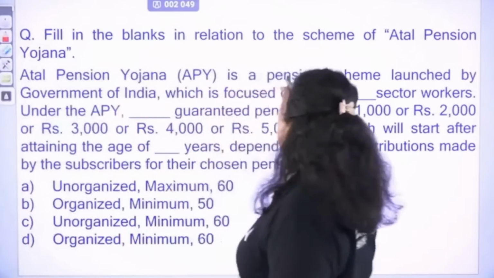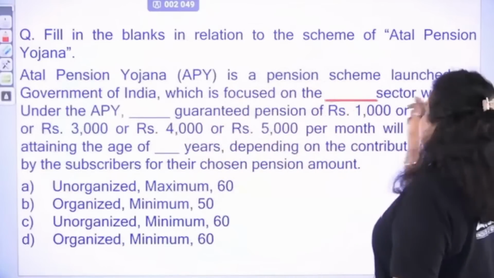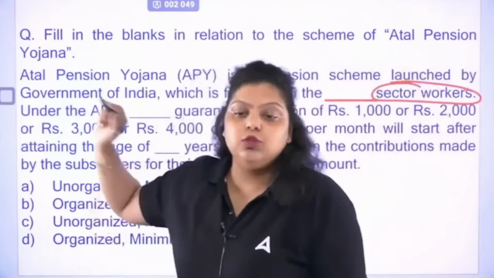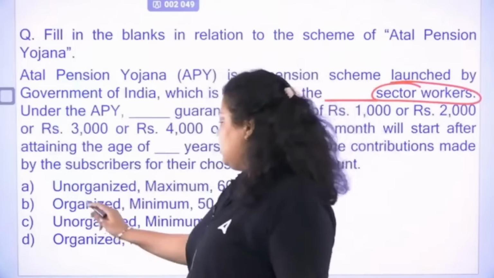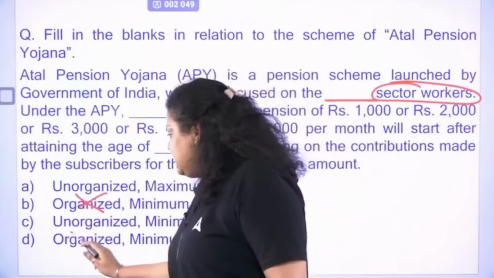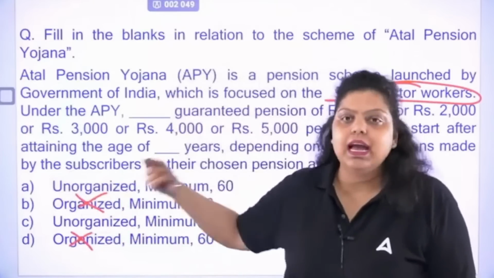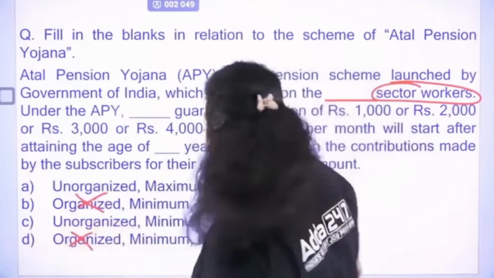So Atal Pension Yojana is a pension scheme launched by the Government of India, which is focused on dash sectors worker. Which sectors worker can have this particular scheme? The organized or unorganized one. So right answer is unorganized. So B and D cannot be the right answer. This is the elimination method we have used. B and D cannot be right because this scheme was introduced for the unorganized worker.